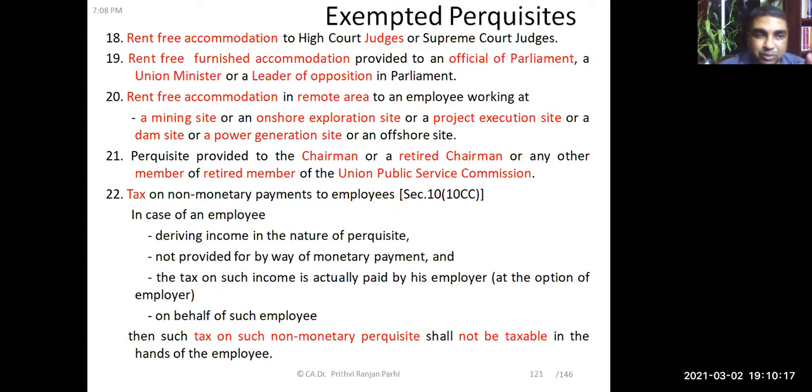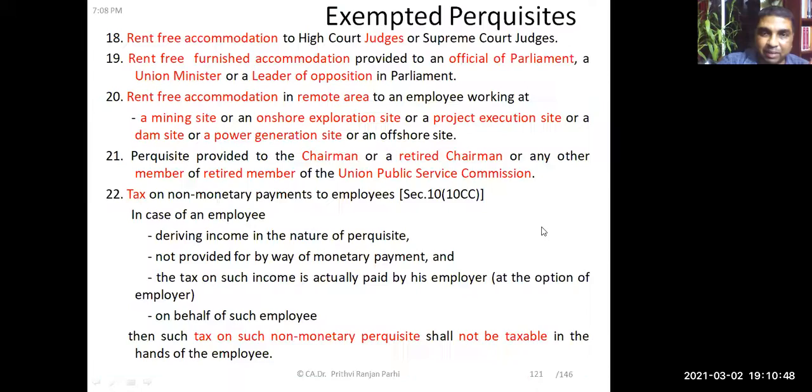Okay, so this point number 22 means, let us say, some non-monetary benefits are provided by the employer to the employee, and the employer is bearing the tax on that. That tax portion should not again be included as a perquisite in the employee's salary, and further tax need not be paid on that. So this is why it is said tax on non-monetary payments to employees is exempted. Okay, up to this I think it is clear.